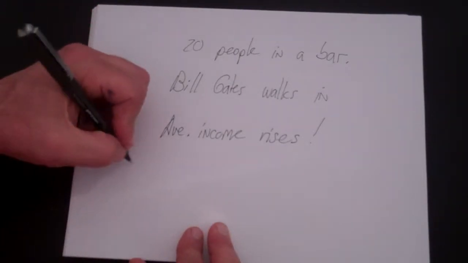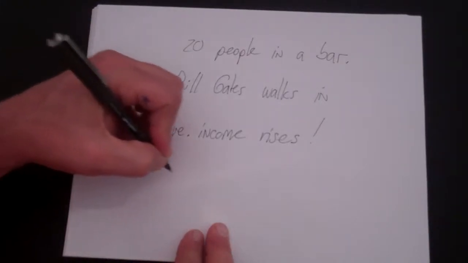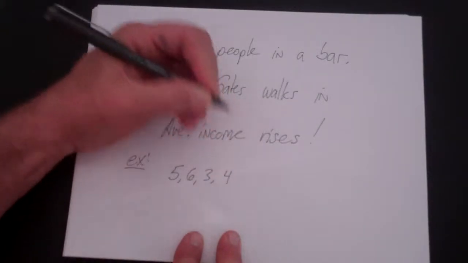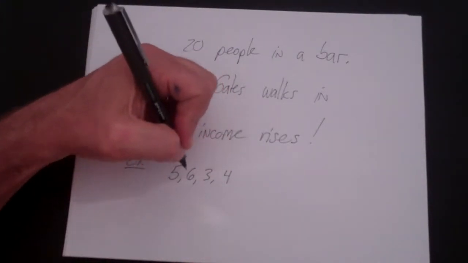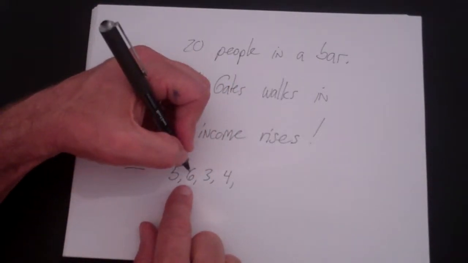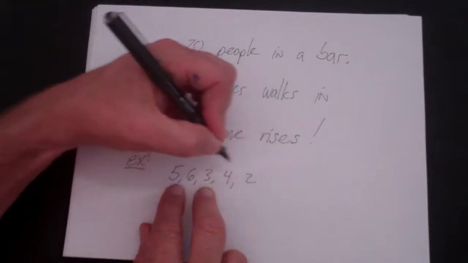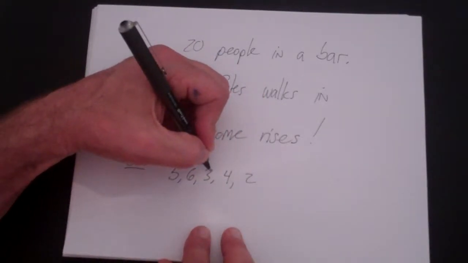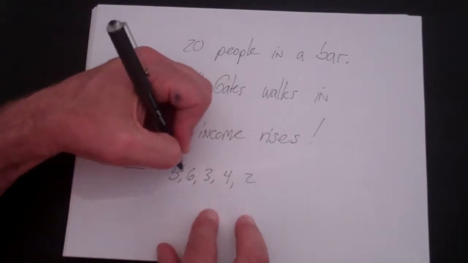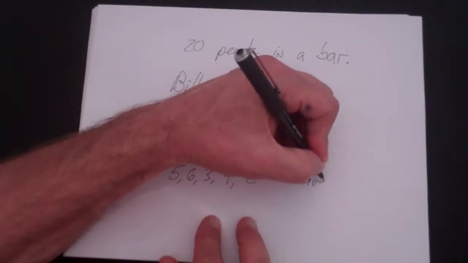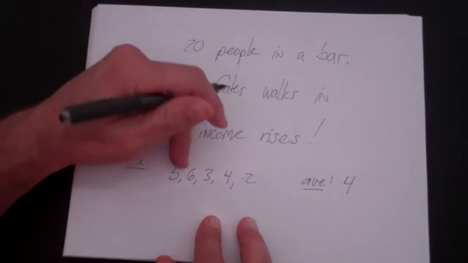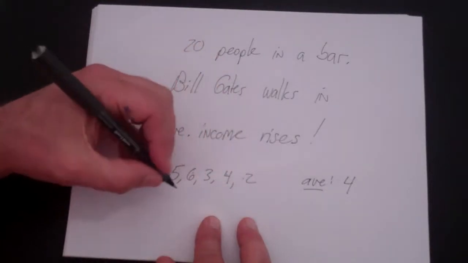And we can think of it as a simple case, an example. Let's say you have 5, 6, 3, 4, 2. Let's make this work out even. The sum is 20, so the average is 4, right? Now let's add 100.